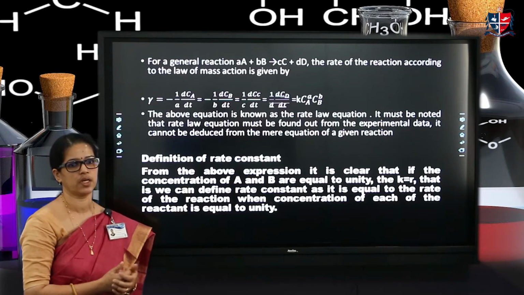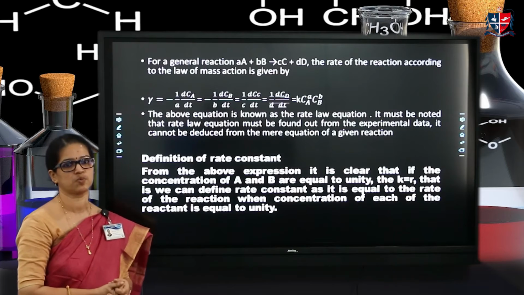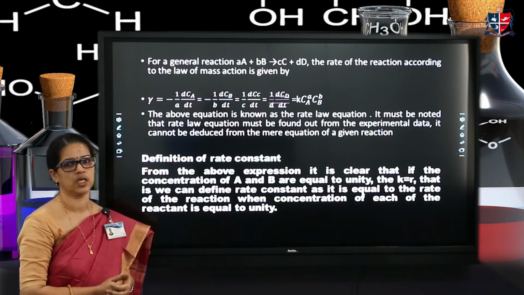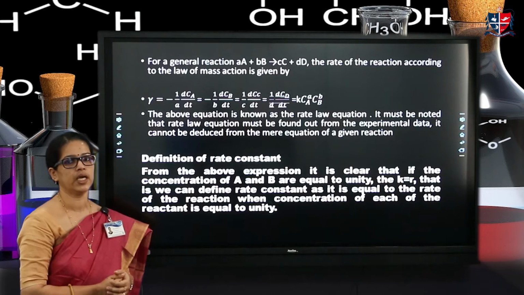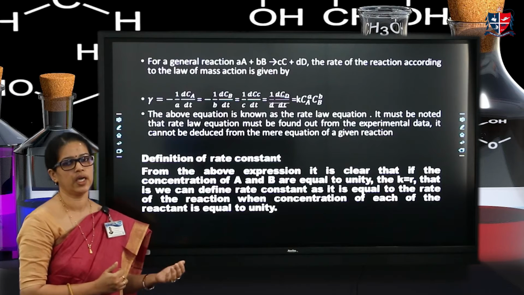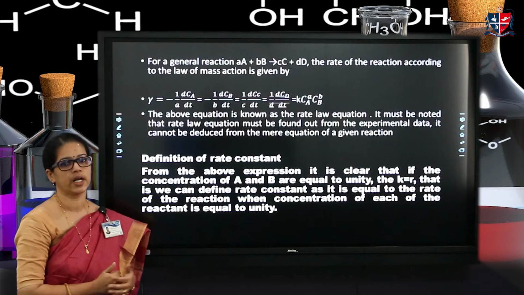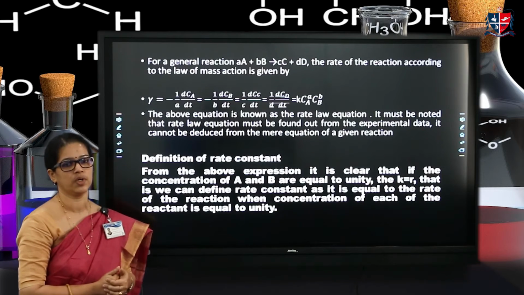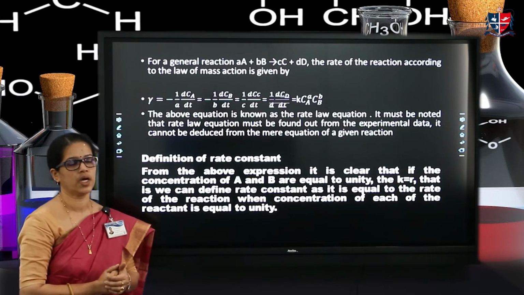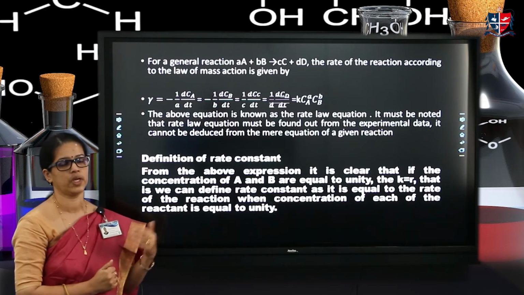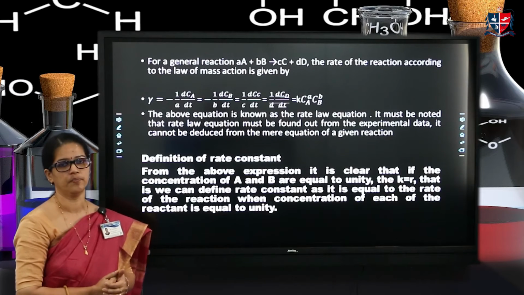So in this particular case, we can express the rate R as R is equal to K into CA raised to a into CB raised to b, where K is the proportionality constant, here called the rate constant of the reaction. This expression is known as the rate law equation, and the rate law equation can be found only from experimental data. We cannot deduce it simply by looking at a reaction.